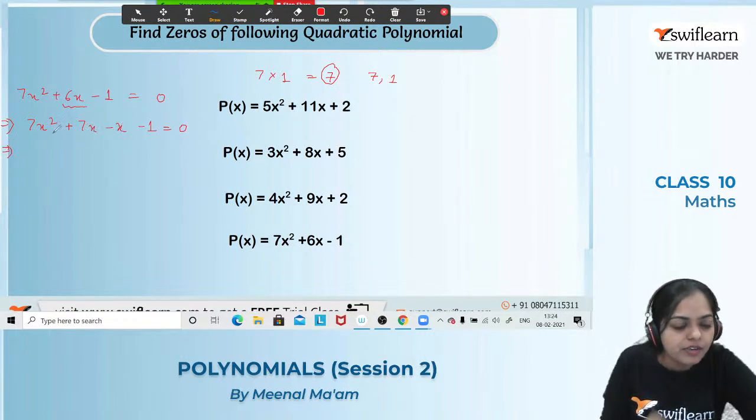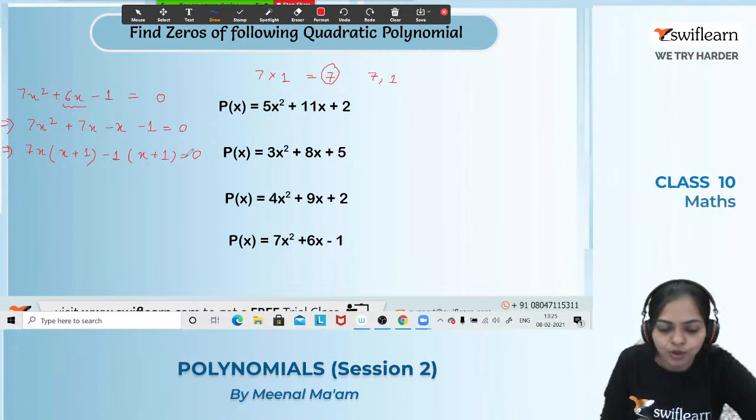Alright, now we have to take common. From the first two terms, what will we take as common? 7x, and we are left with x plus 1. And out of the third and the fourth term, what will we take as common? We will take minus 1 as common and x plus 1 is left. That is equal to 0. And out of these two terms, what is common? x plus 1 is common. So I will take x plus 1 as common, and what is left? 7x minus 1 is left, and that is equal to 0.